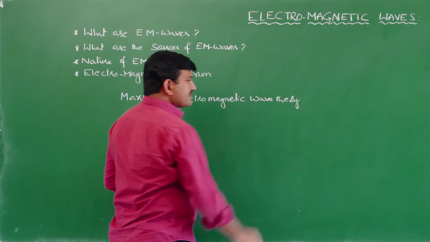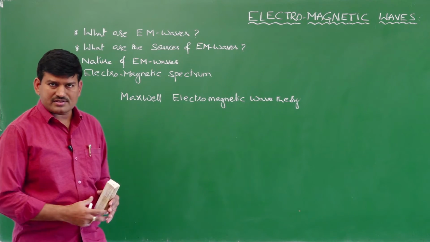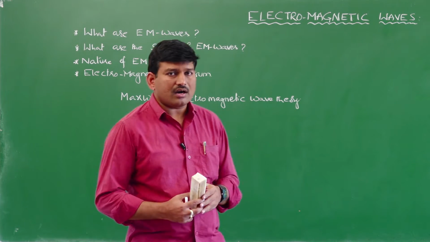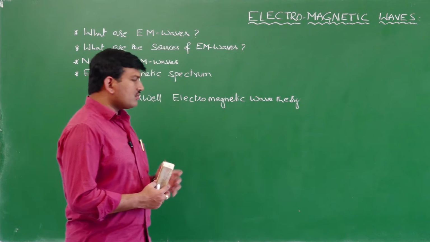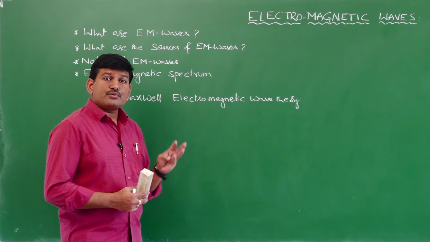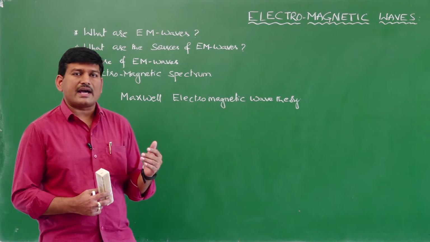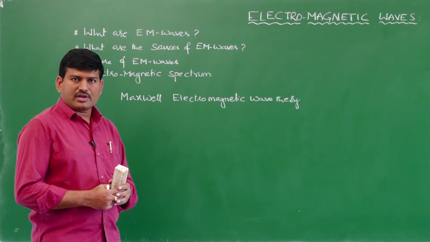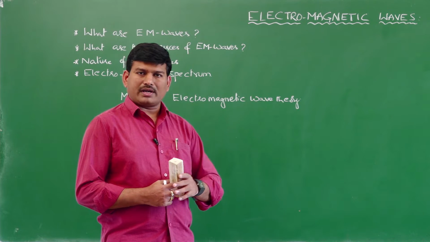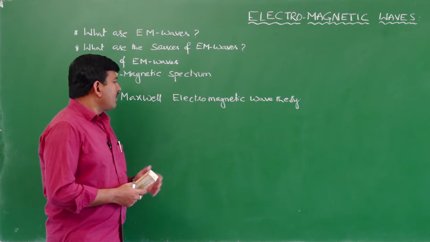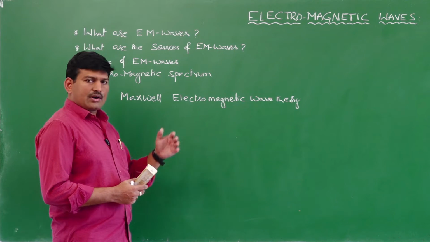In the study of optics, we have different theories of light, and the acceptable theories are four in number. What are those four acceptable theories regarding light? First is Newton's corpuscular theory, second is Huygens' wave theory, third is Maxwell's electromagnetic theory, and the last one is Max Planck's quantum theory. Those theories we will discuss in detail in the coming chapters. First we will study Maxwell's electromagnetic theory.